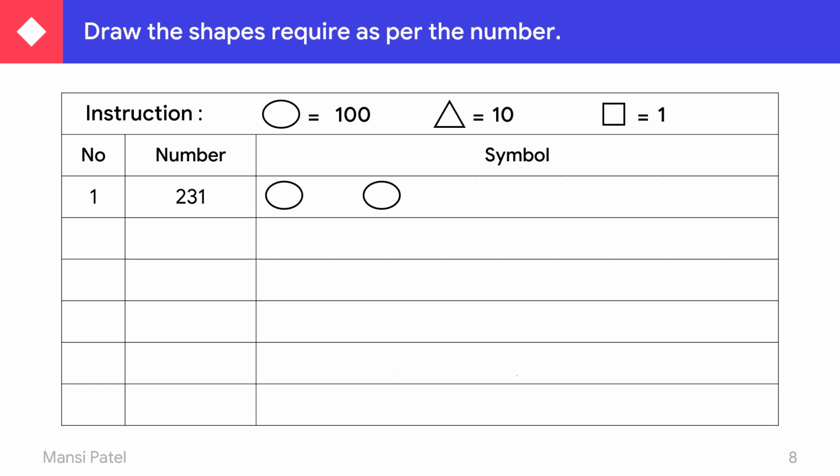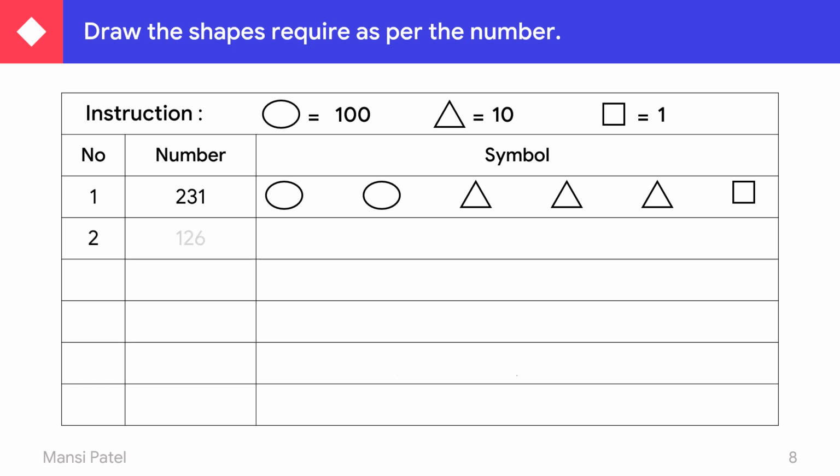Triangle. So how many triangles do you have to draw? 3 triangles, because 3 is in the place of tens. So draw it. 1, 2, 3. And which number lies in the ones place? 1. And it represents square. So you have to draw one square.